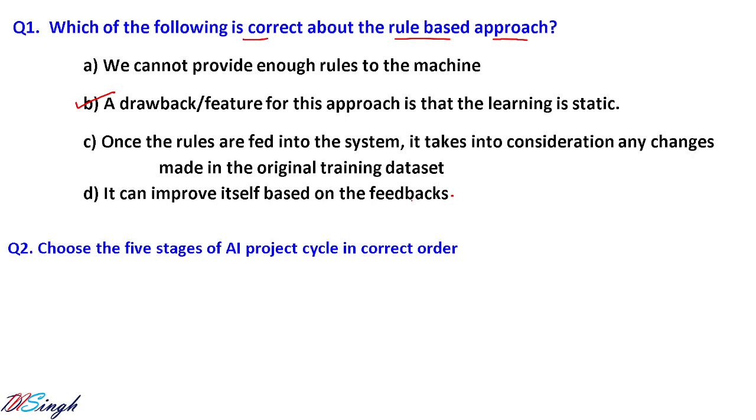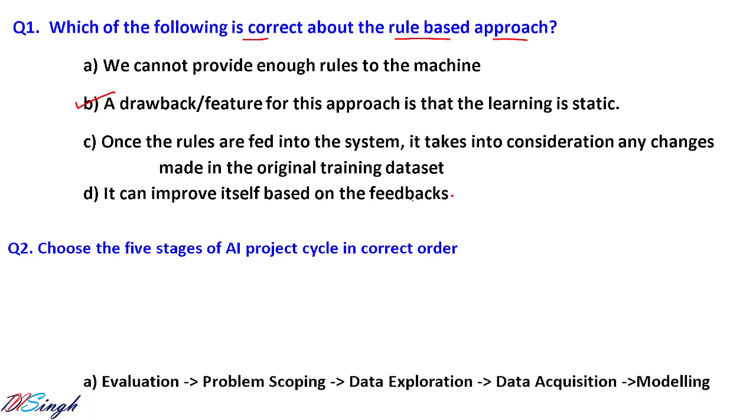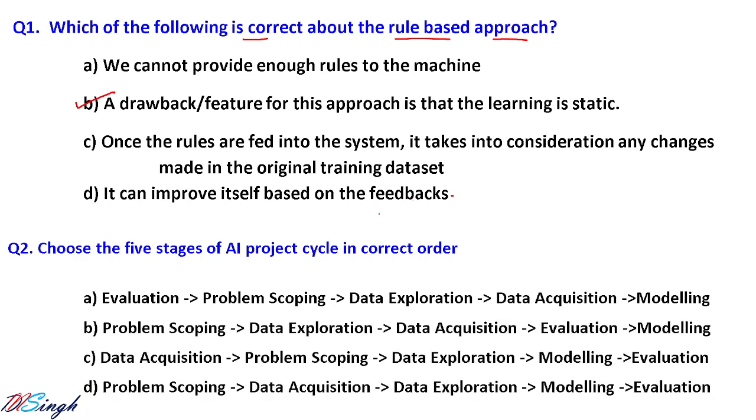Choose the five stages of the AI project cycle in correct order. There are four options available. Evaluation is not the first stage. The first stage is what? Problem scoping. So the second option looks promising. The next one is data exploration. No. Next is what? Data acquisition. After that you can explore that data. So the second option is also not correct.